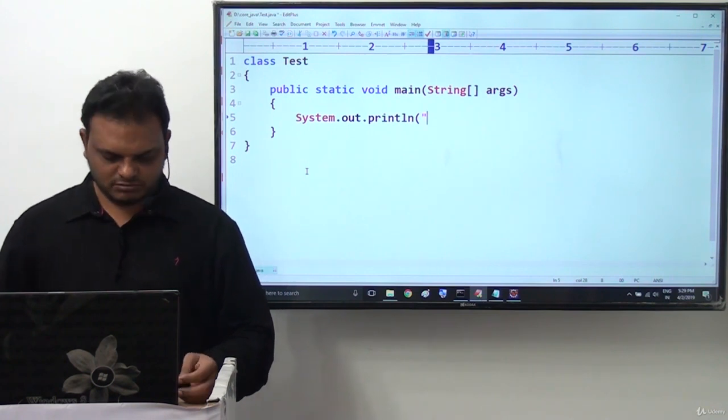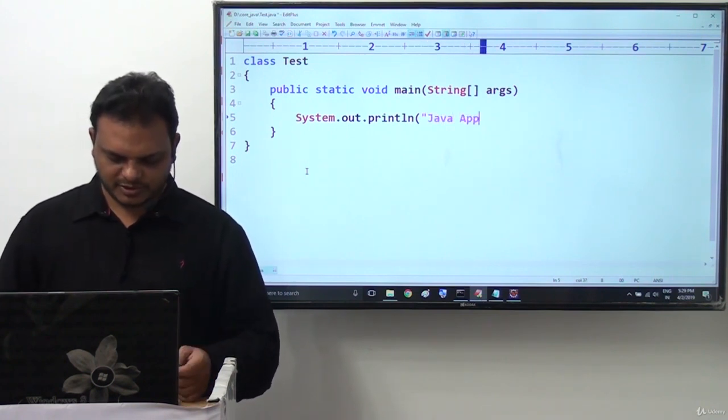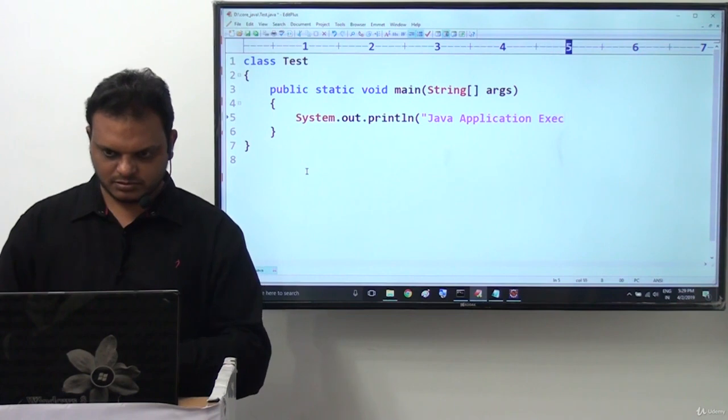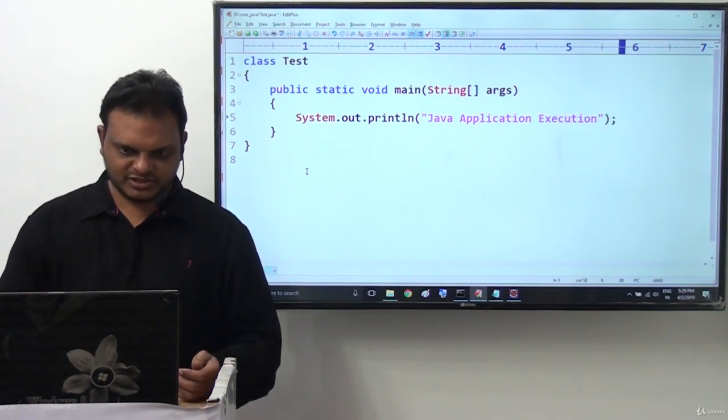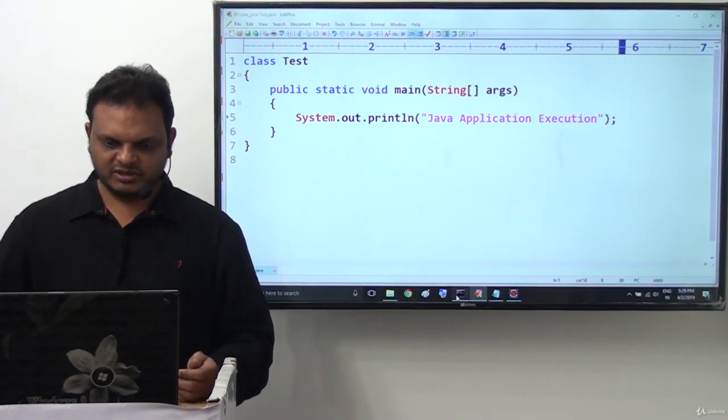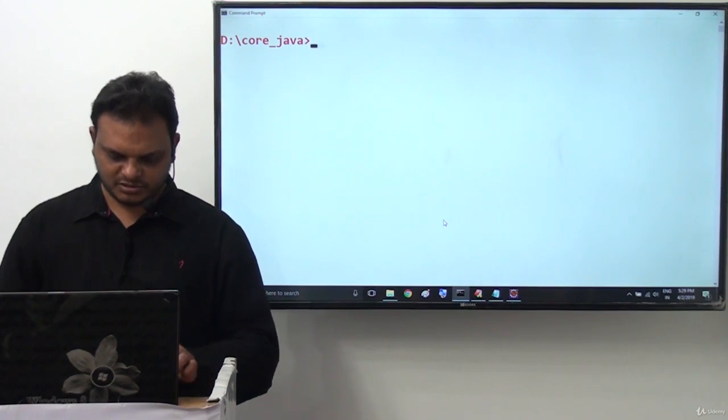Which one do I want to go for here? A Java application execution. I want to write it. This is normal syntax only. Now let me check this. If it is okay, then I'll execute it.